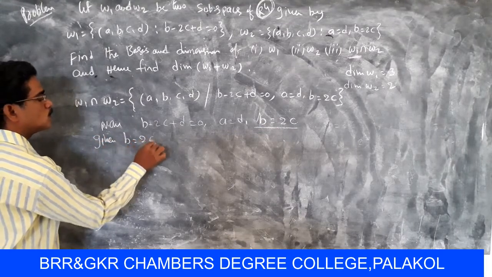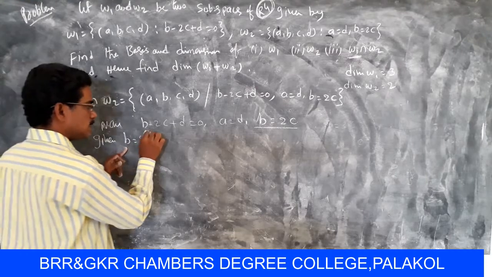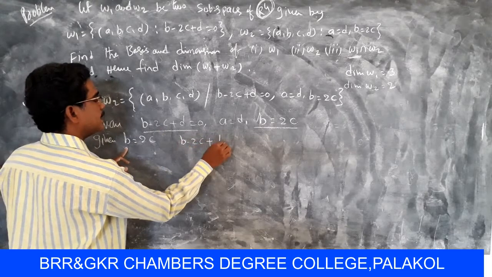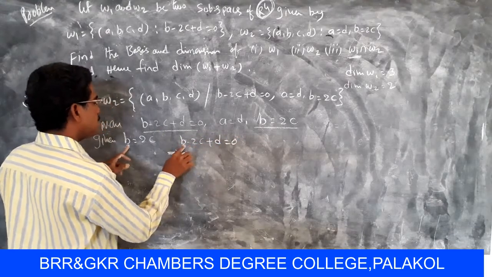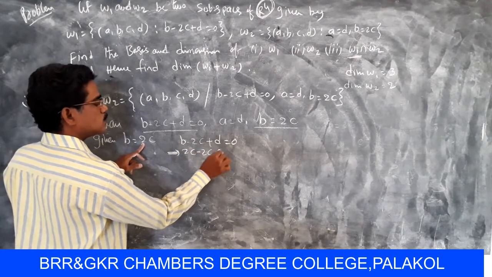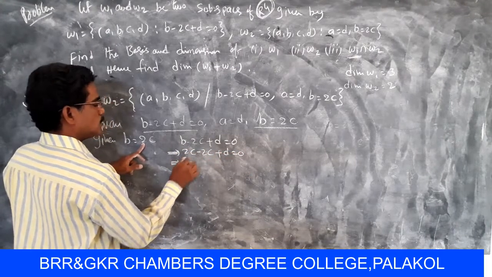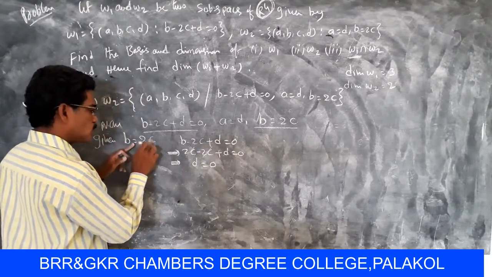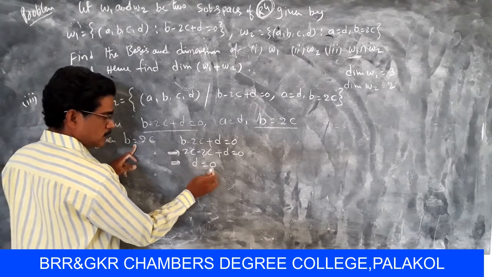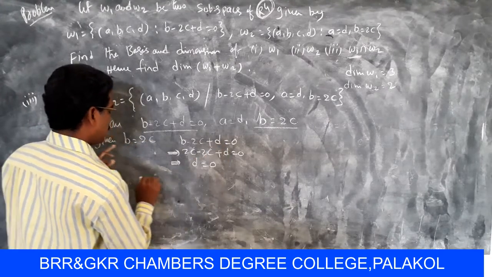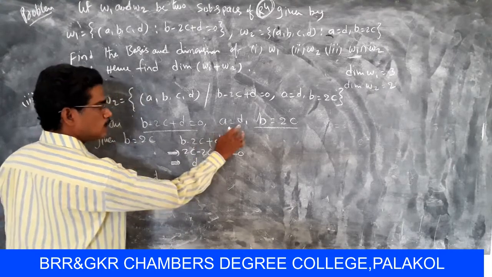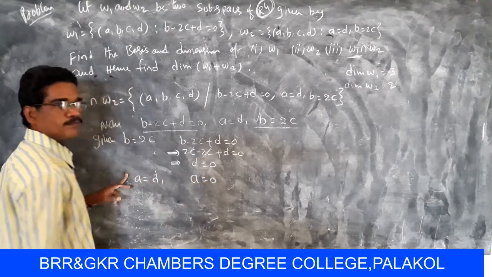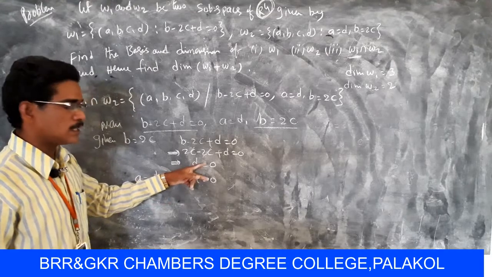Substituting in the condition B minus 2C plus D equals 0: 2C minus 2C plus D equals 0. So they cancel, that means D is equal to 0. Now another condition is A equal to D, and D is 0, so similarly A equals 0. So the values of A and D are 0.